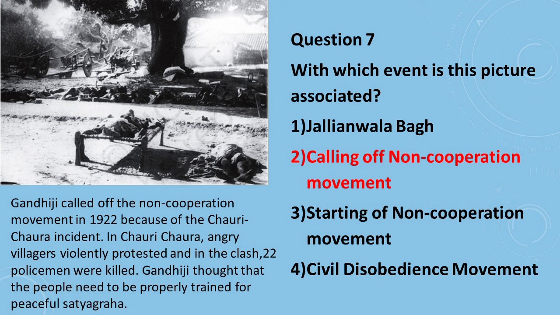Question number 7 is, with which event is this picture associated? And the answer is option number 2, calling off of non-cooperation movement. Gandhiji called off the non-cooperation movement in 1922 because of the Chauri Chaura incident. In Chauri Chaura, angry villagers violently protested, and in the clash 22 policemen were killed. Gandhiji thought that the people need to be properly trained for peaceful satyagraha.